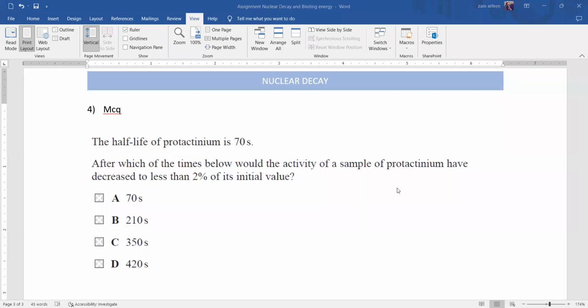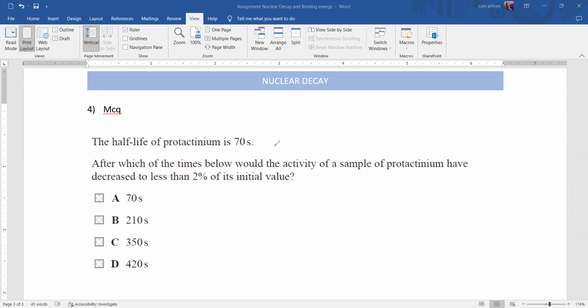In question 4, the half-life of protactinium is 70 seconds. After which of the times below would the activity of a sample decrease to less than 2% of its original value? So we will use a formula.